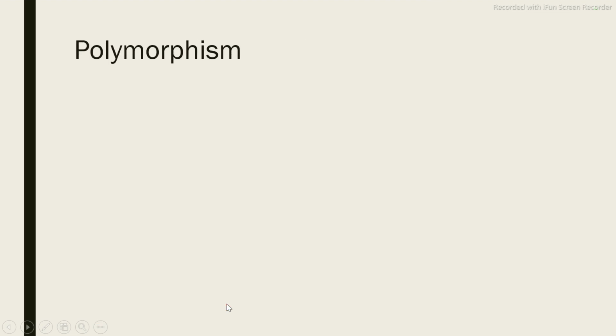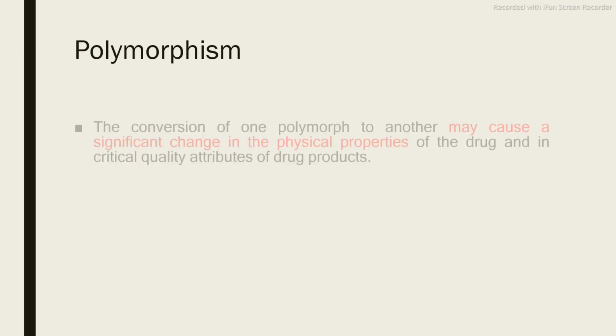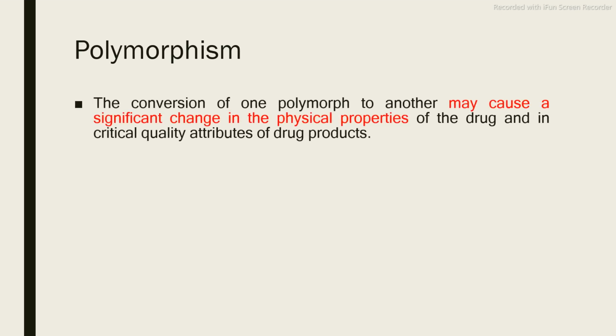The next is polymorphism. What is polymorphism? It is the ability of the drug to exist in different polymorphs. That is called polymorphism. And conversion of one polymorph to another may cause a significant change in physical properties. Last time we saw that chloramphenicol is available in three crystalline forms, three polymorphs A, B, and C. Out of these, only the B polymorph is active.